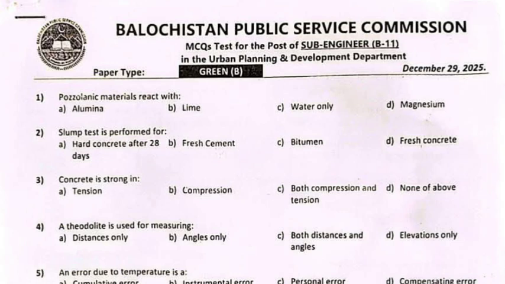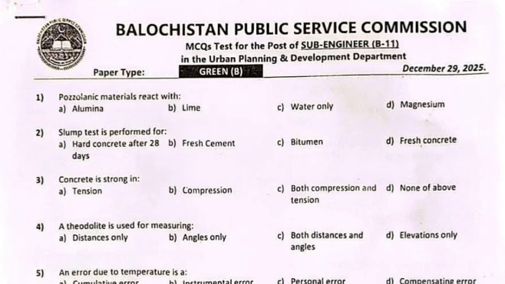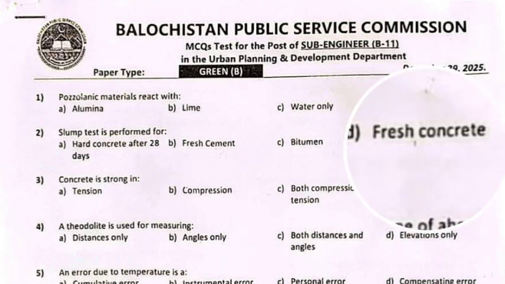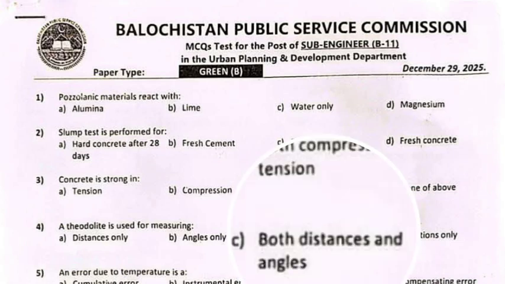Question 1. Pozzolanic materials react with. Answer: B. Lime. Question 2. Slump test is performed for. Answer: D. Fresh concrete. Question 3. Concrete is strong in. Answer: B. Compression. Question 4. A theodolite is used for measuring. Answer: C. Both distances and angles.